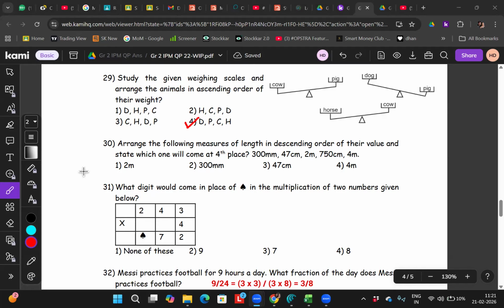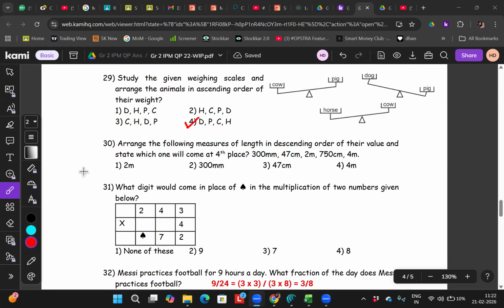What do we have to do? Descending order, right? What will you do first, beta? We have to place them in descending order.